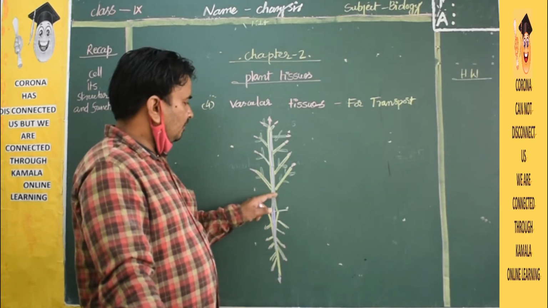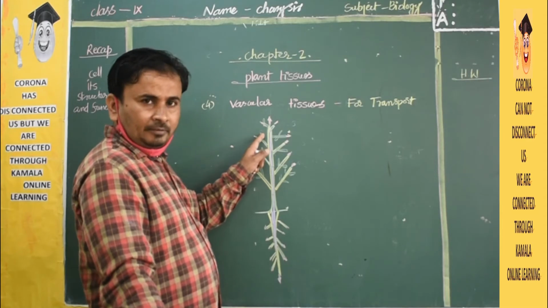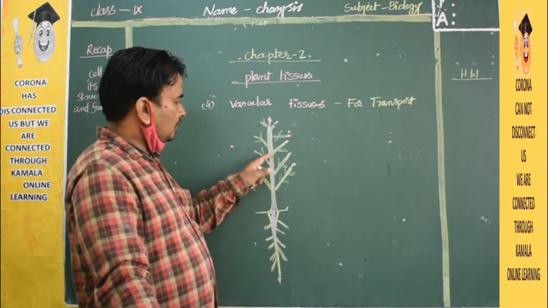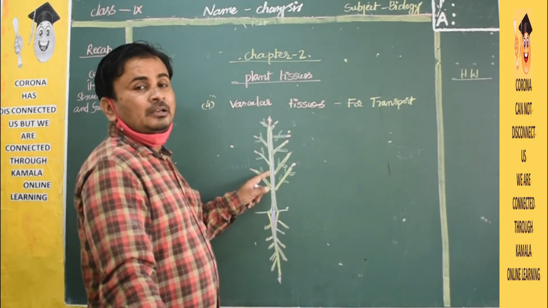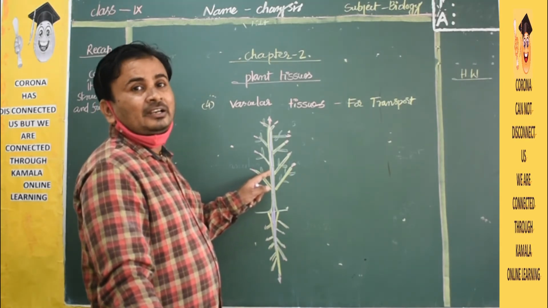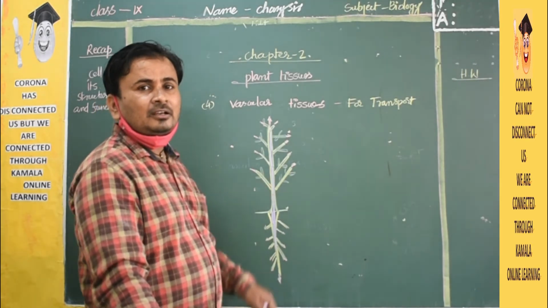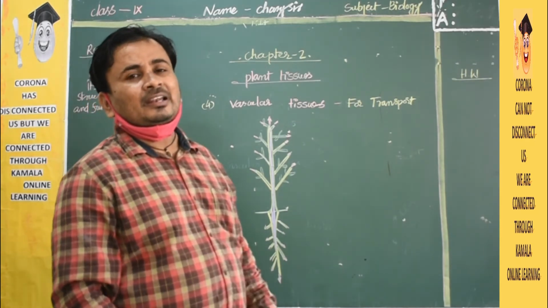Yes or not? After that it is supplied to each cell. Cells need water for different chemical reactions.